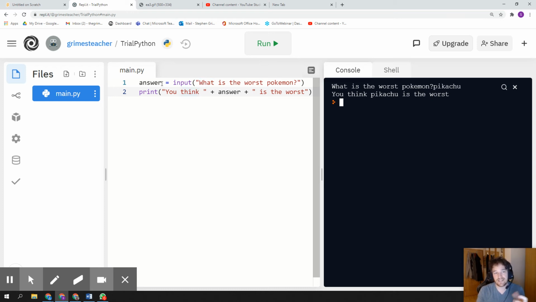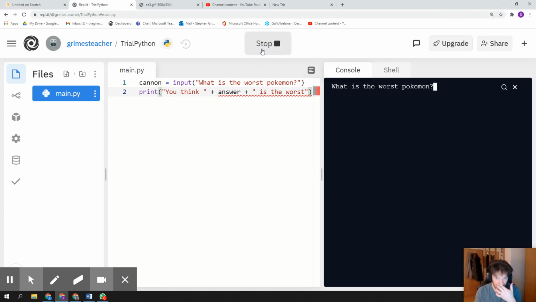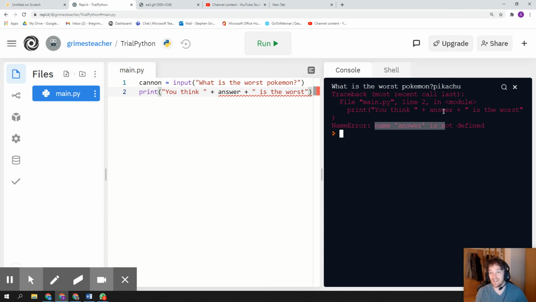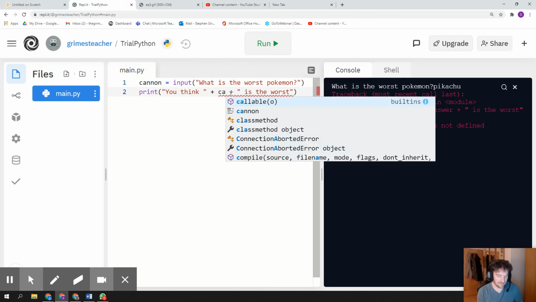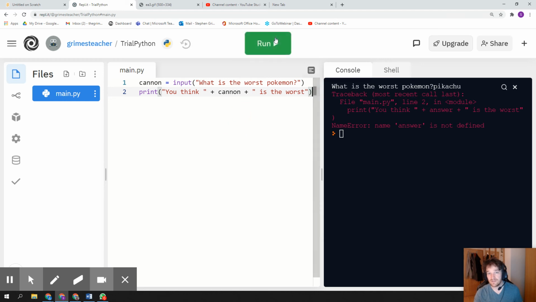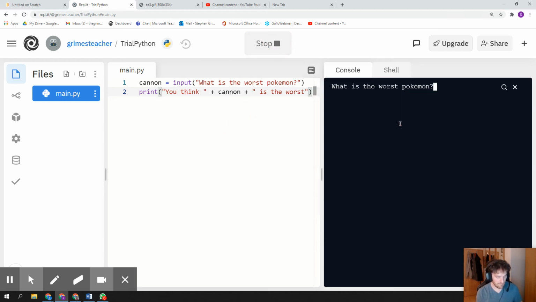Now, let's say I change this. Instead of the word answer, I'm just going to say cannon. Just a word, the word cannon. So cannon equals this. It's going to give me, what's the worst Pokemon? Pikachu. He's not. And it says name answer is not defined. What would I need to do here? If I've got the word cannon here, I'd need to change this word to the word cannon. And now it should work. What's the worst Pokemon? Bleh. You think Bleh is the worst.